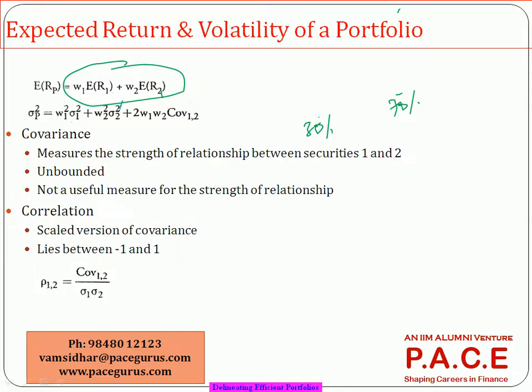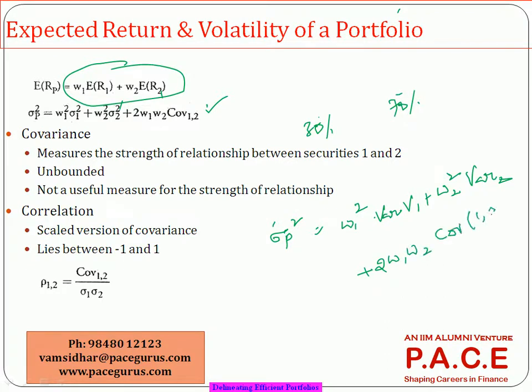Whereas the risk, measured in terms of portfolio variance, comes out as the weight of the first squared multiplied by the variance of the first, plus the weight of the second squared multiplied by the variance of the second, plus 2 W1 W2 times the covariance.